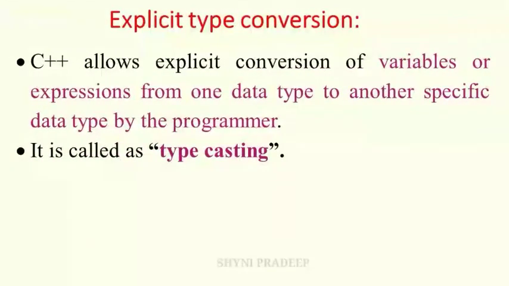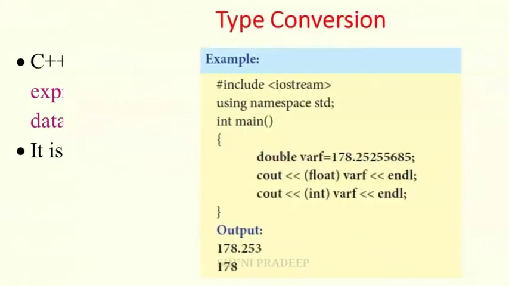Okay, what is explicit type conversion? C++ allows explicit type conversion of variables and expressions from one data type to another specific data type by the programmer. So this type of conversion will be done by the programmer. So it is called type casting. Okay, see this example program.